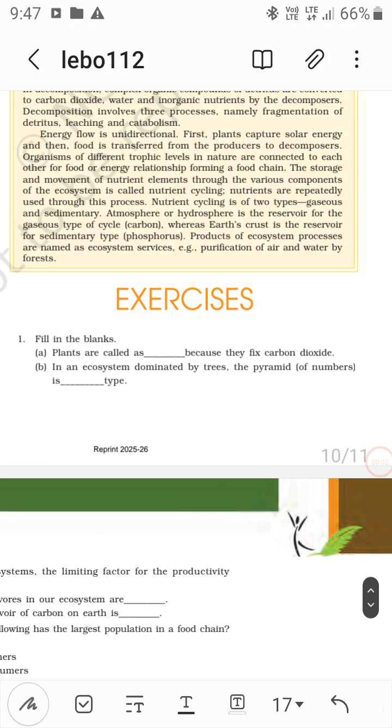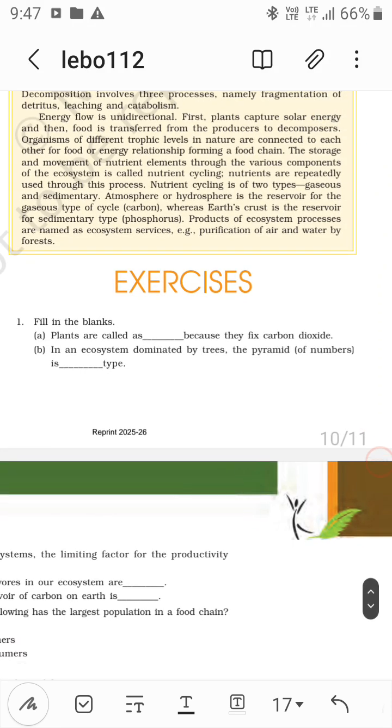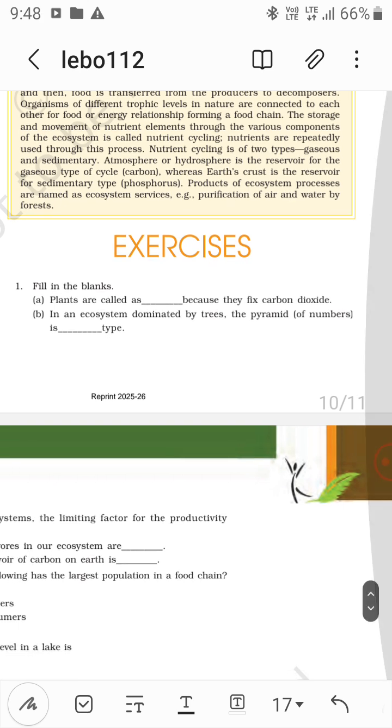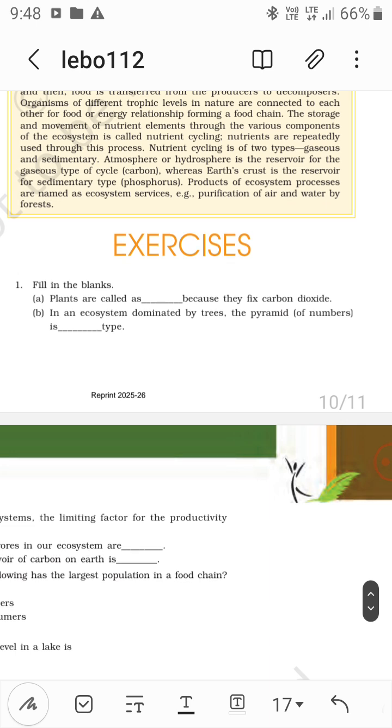Now exercises. Plants are called photoautotrophs, right? Because they fix carbon dioxide. In an ecosystem dominated by trees, the pyramid of numbers is